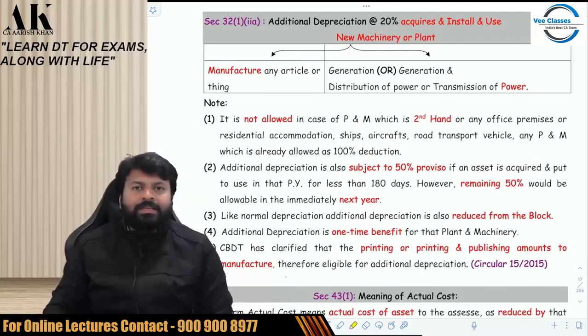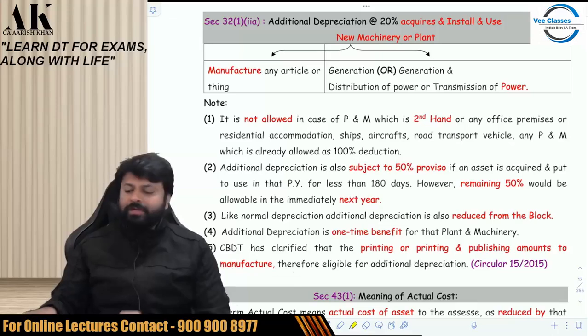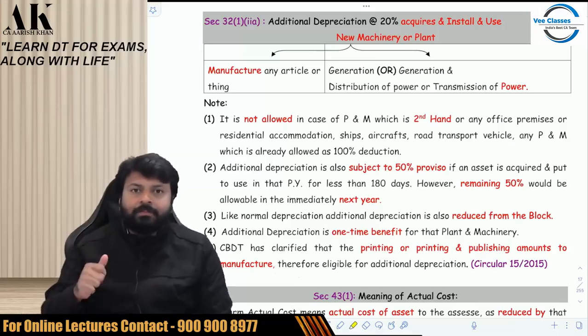Additional depreciation, as I told you in the last session, is one of the four types of depreciation under the income tax law. It is given under section 32(1)(iia) at the rate of 20%. Now there are a few questions we need to answer. First, this additional depreciation is eligible to which assessee? Is it eligible to every assessee?